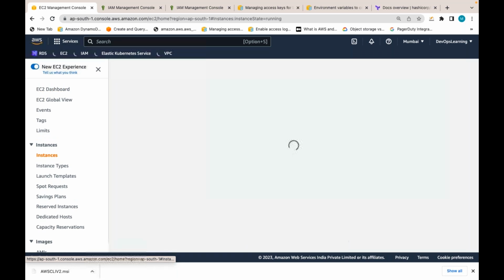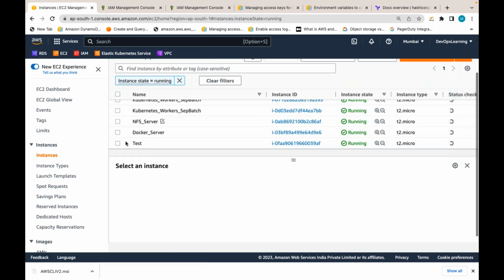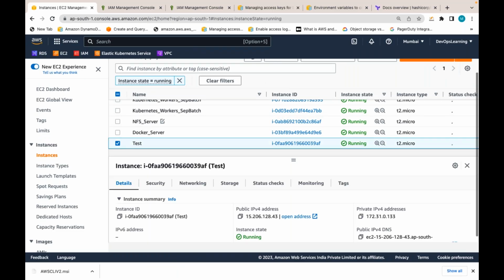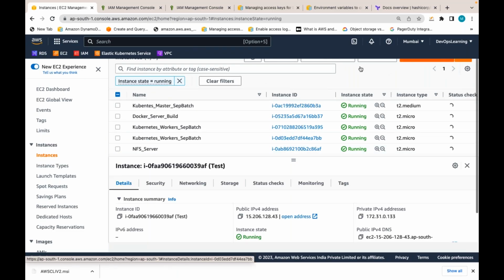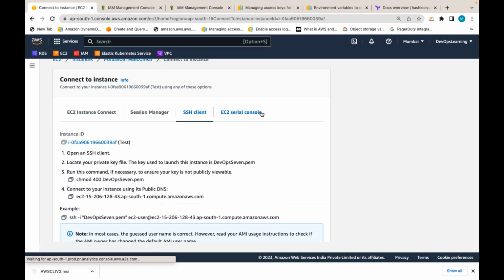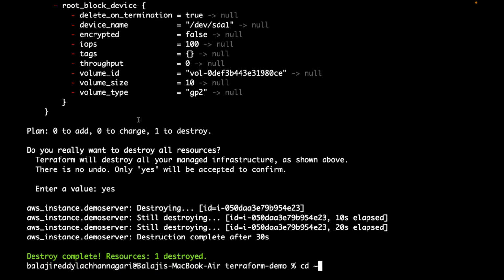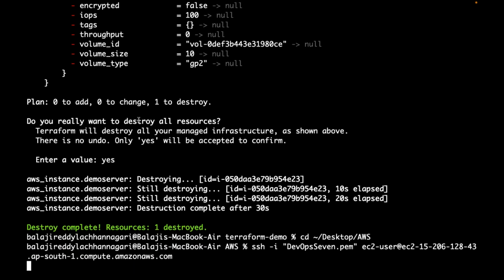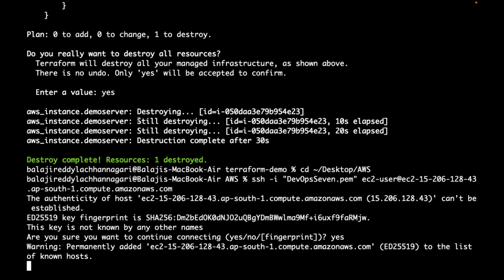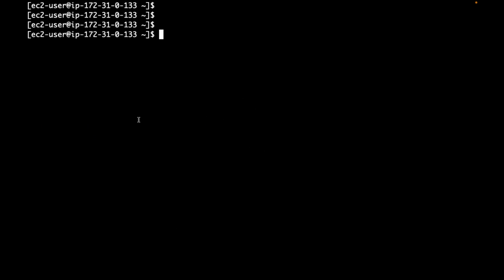Let me SSH to this temporary server for now, whatever I created. Let me connect to that server. I am SSHing to that server.